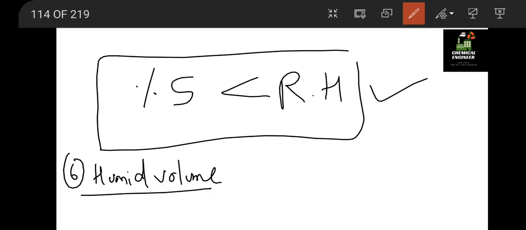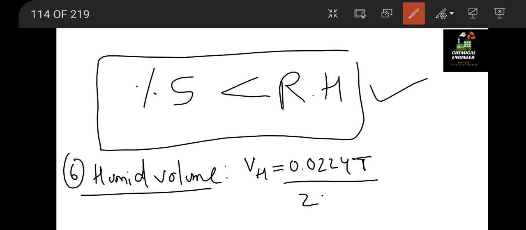Next we have the humid volume equation. All these are related to humidification. So the humid volume VH is generally given by 0.0224 T divided by 273 into (y dash by MA plus 1 by MB).